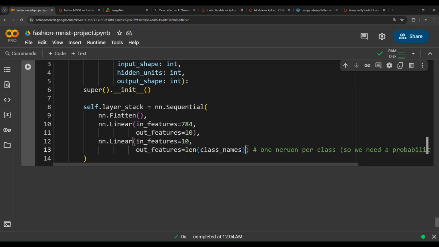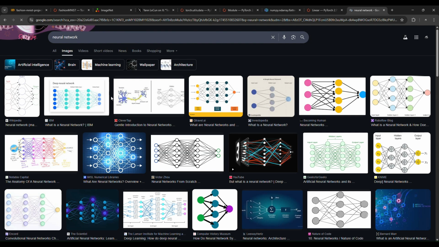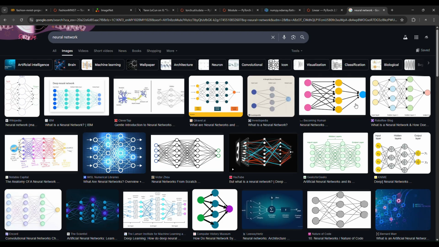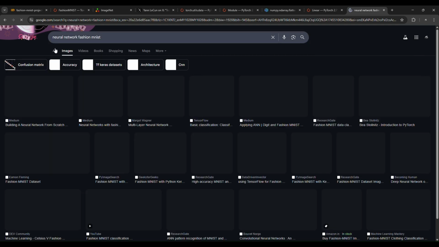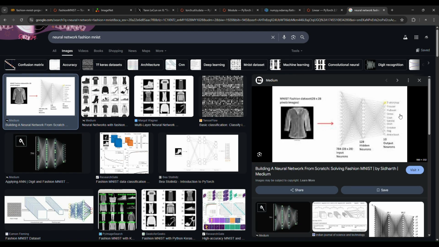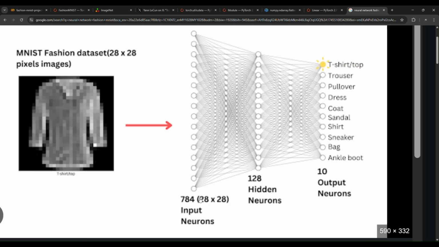to contain 10 neurons. If you search up what is a network and go to images, this is the architecture of a simple network. And if you search for a network for FashionMNIST specifically, you will get this. Now this network will receive a 28 by 28 pixel image, as in the FashionMNIST dataset. And then we have 784 neurons in the input layer. Why? Because 28 times 28 gives 784 input neurons.